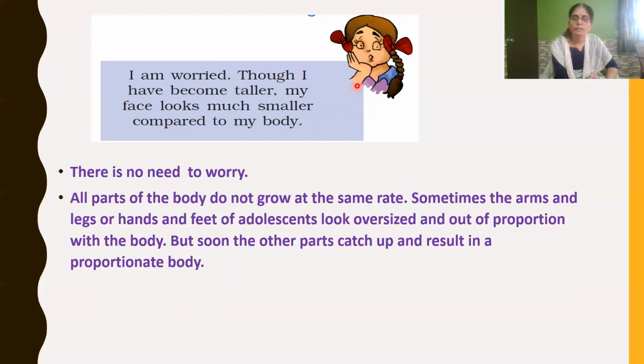But soon other parts will also grow, and then you have a proportionate body after puberty, after adolescence. Got it, children? During adolescence the arms and legs look oversized because the growth increases due to elongation of these bones. But after that other parts will also grow gradually, and you get your proportionate body.